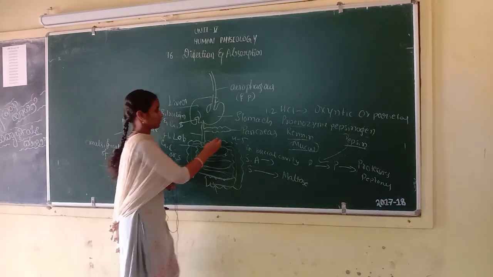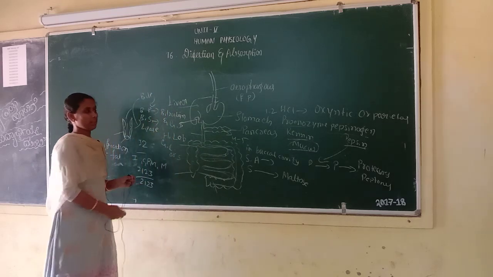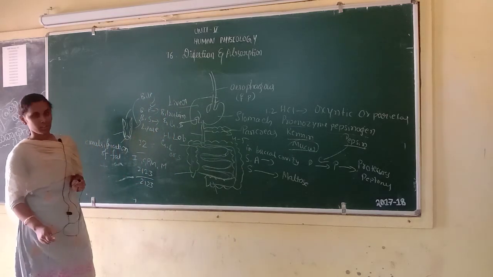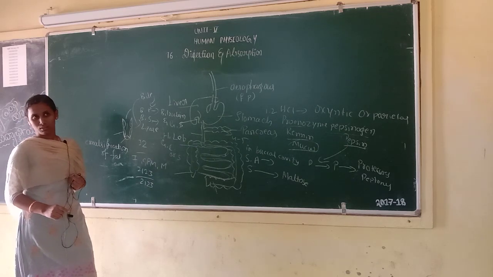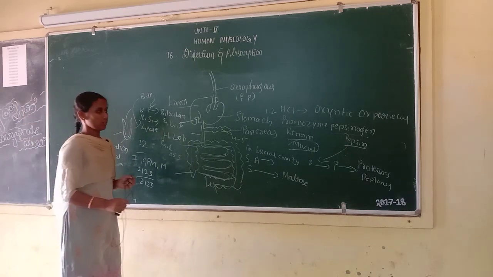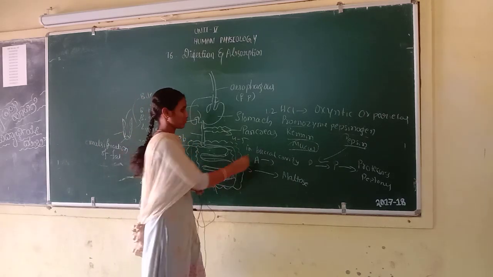Next, pancreas. Pancreas is also called the islets of Langerhans.